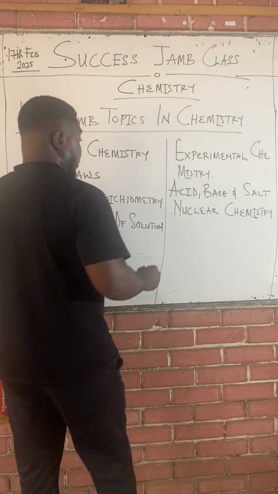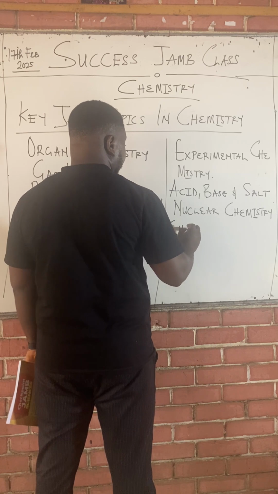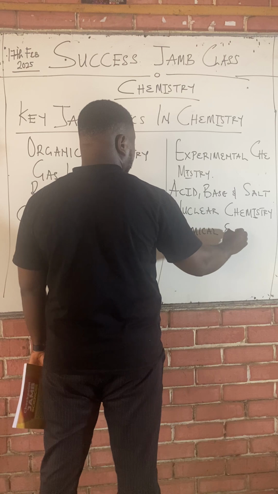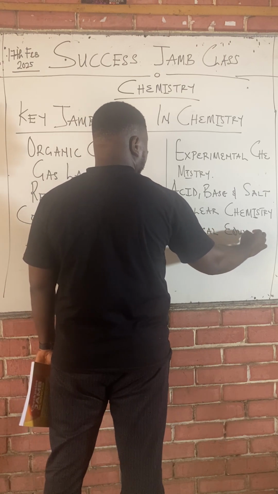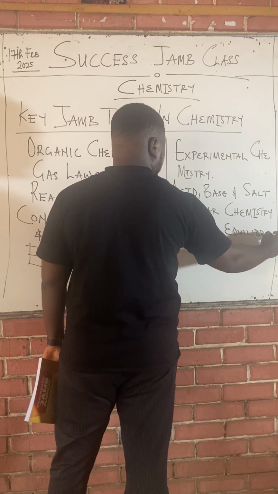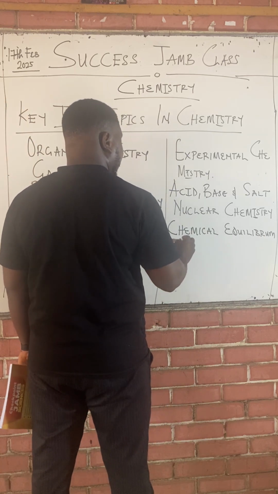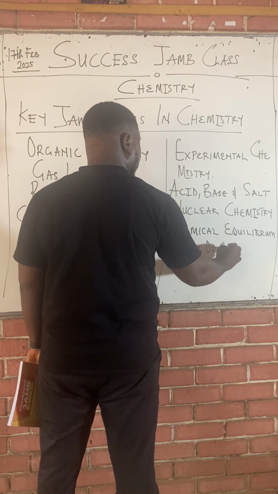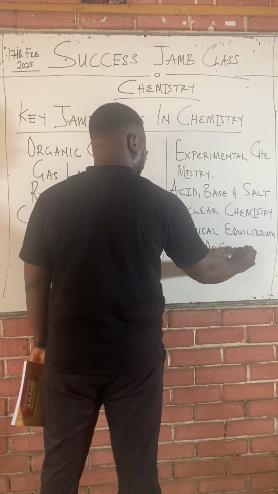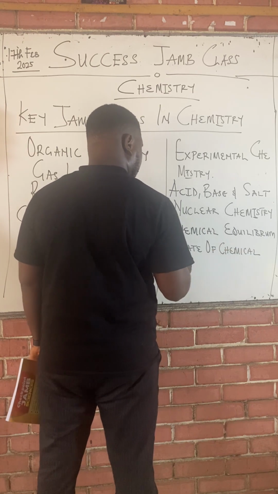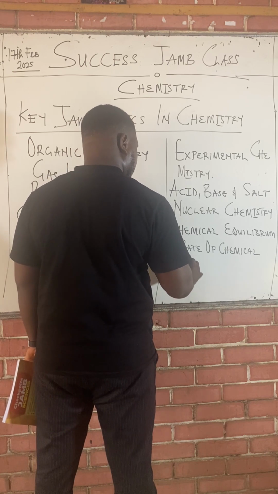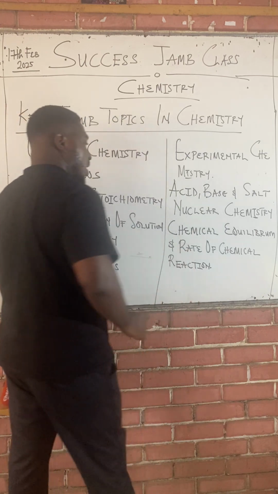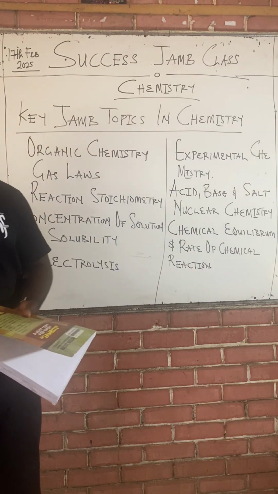We'll look at chemical equilibrium, and rate of chemical reaction.